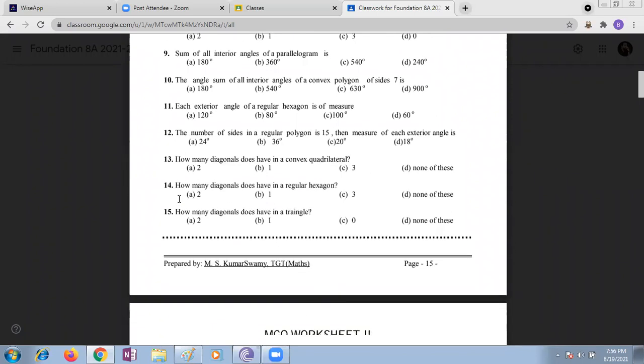12th question. The number of sides of a regular polygon is 15. The measure of each exterior angle is 360 divided by 15.